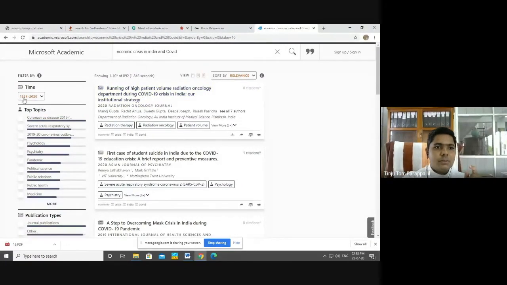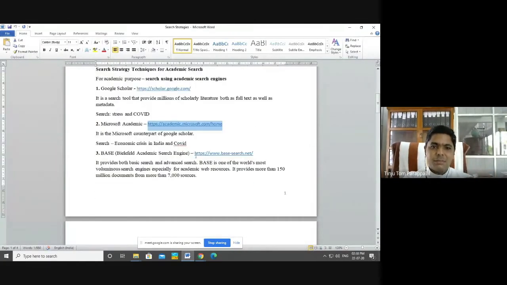It starts from articles from 1924 to 2020, the latest ones. By clicking on it, you can directly go to the full text article. Okay, this is the Microsoft Academic search engine. It's a search engine, not a database. It's an academic search engine. And there is another one. The third one, I'm giving just some examples only.